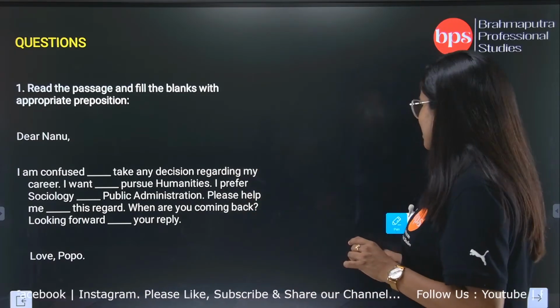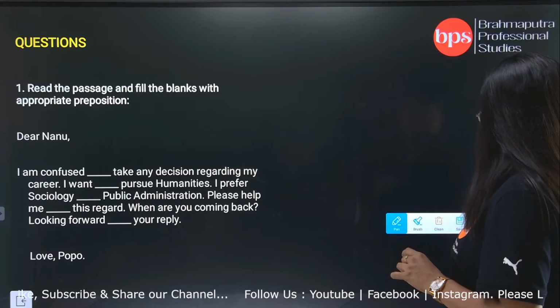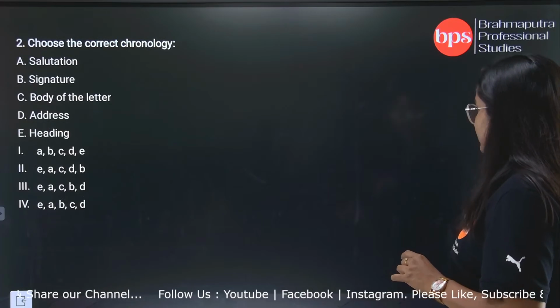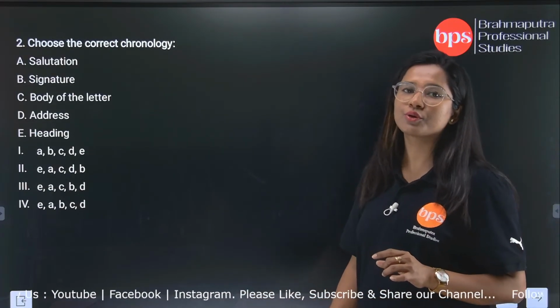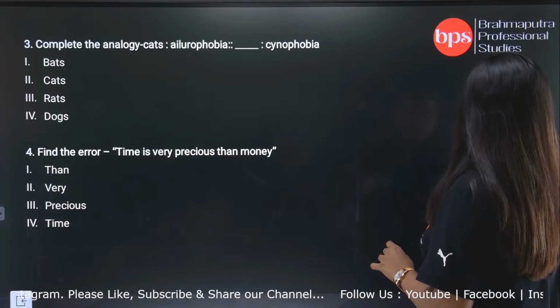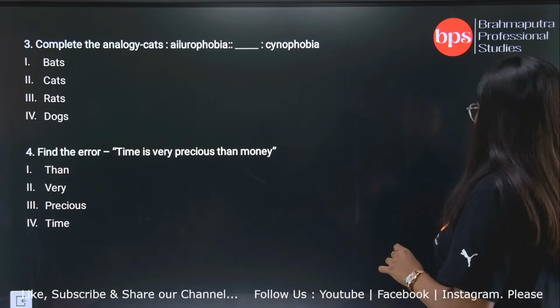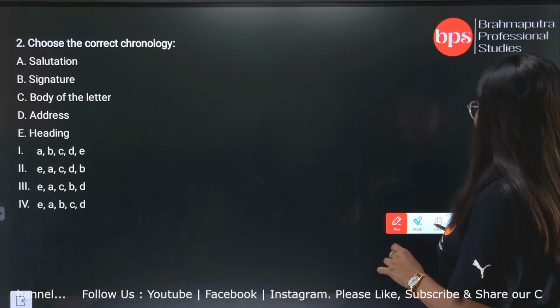Yes, we will go to the next question. Next, choose the correct chronology. Now, the word chronology means system. Okay? Chronology means placement one after another.